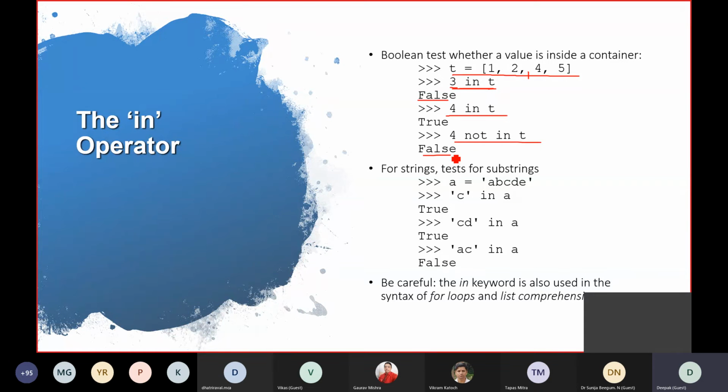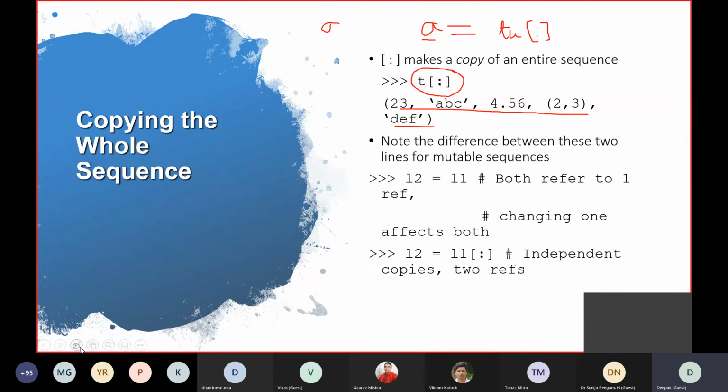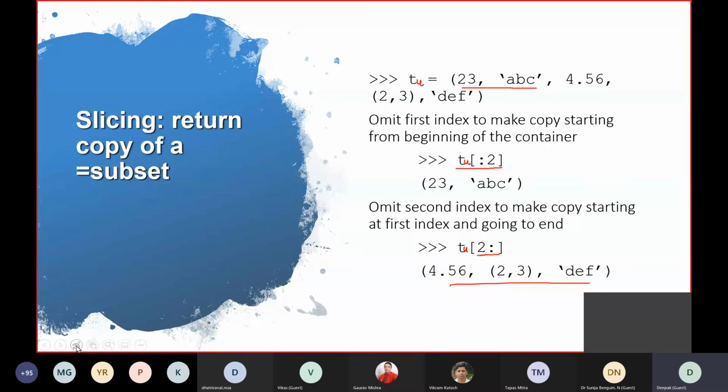So that's a very, very beautiful thing. If you want to search something or write an algorithm related to search, you just need to use these commands. So we have used this T equal to this.